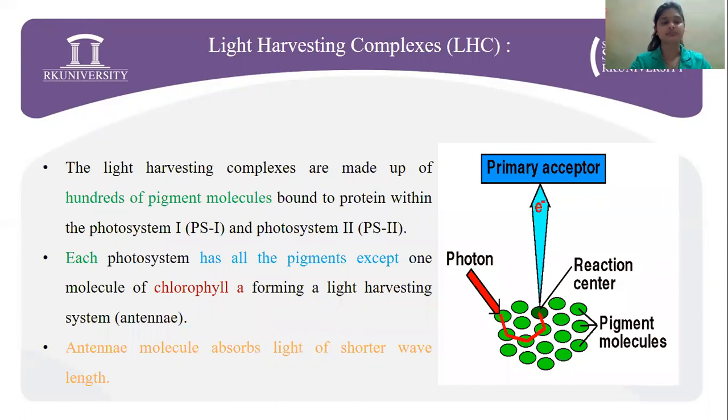Now, these reaction centers usually have a single chlorophyll A molecule, which is fed by the light harvesting pigments. As you can see here in the diagram, the light harvesting complex is made up of hundreds of pigment molecules bound to protein within photosystem 1 and photosystem 2. Each photosystem consists of all the pigments except for one molecule of chlorophyll, which distinguishes photosystem 1 from photosystem 2. This forms a light harvesting system called the antenna. Now these antenna molecules absorb light of shorter wavelengths only.